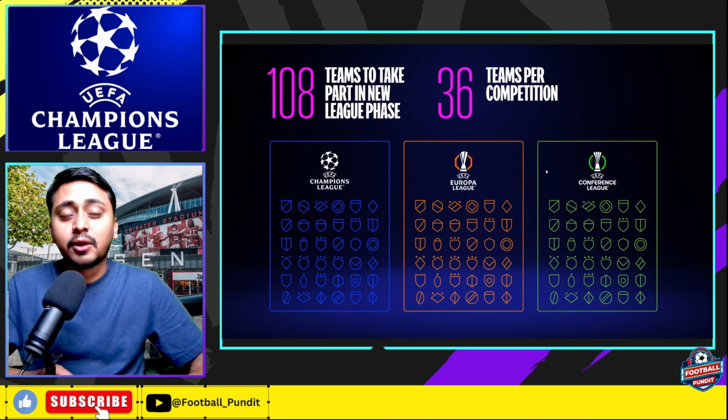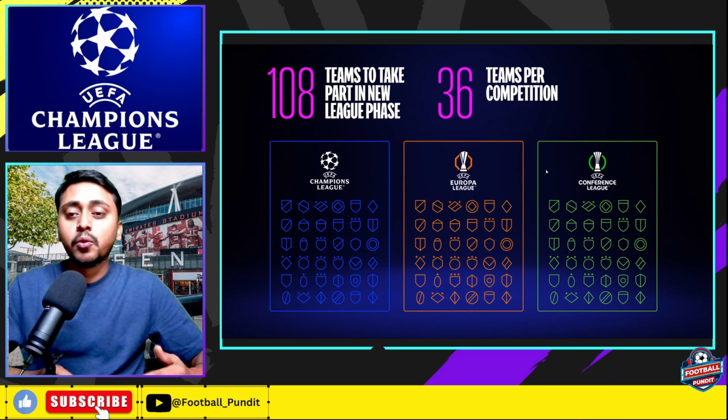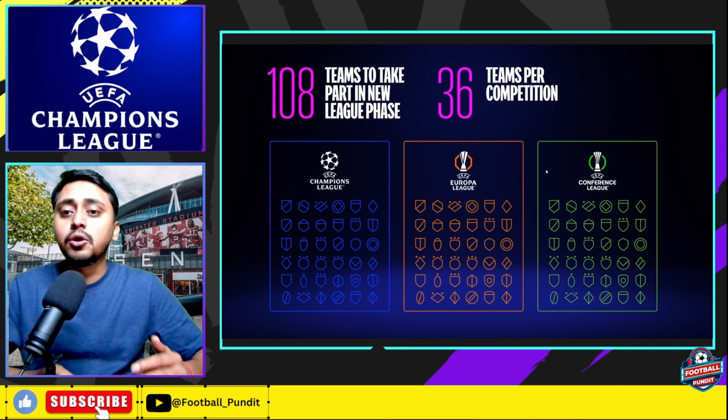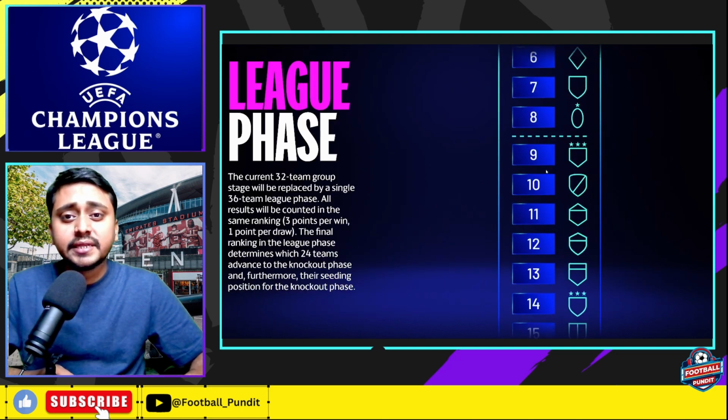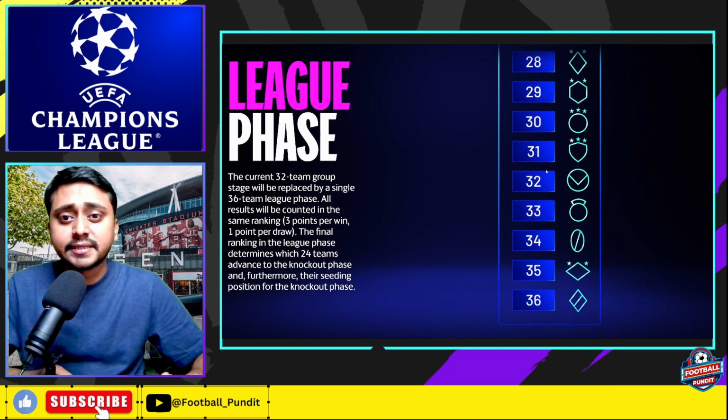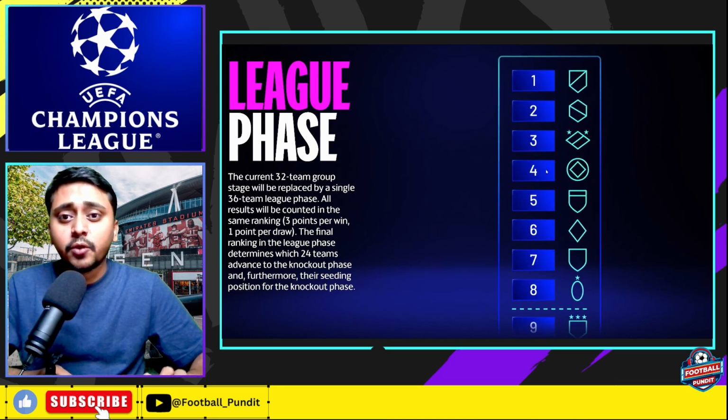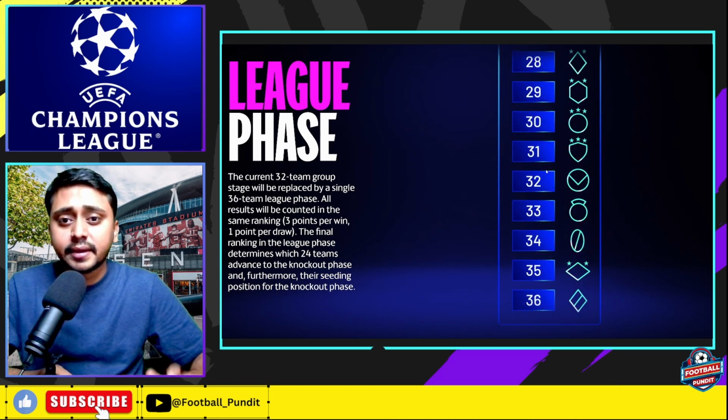Now this is where they say a total of 108 teams will take part in the league phase. So the initial phase will be a league phase, after which it will go to a knockout, and then from there to the round of 16, which is exactly as in previous seasons in the Champions League, the UEFA Europa League and the Conference League. So there will be 108 teams taking part in the new league phase, 36 teams per competition, as we just said. The current 32 team group stage will be replaced by a single 36 team league phase.